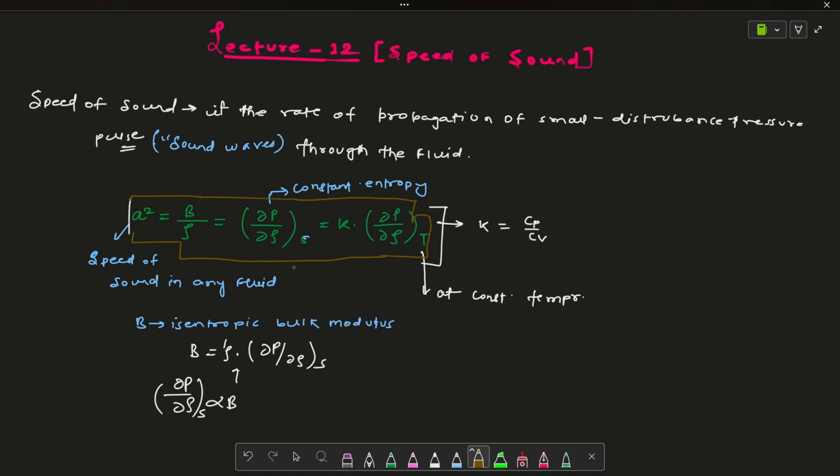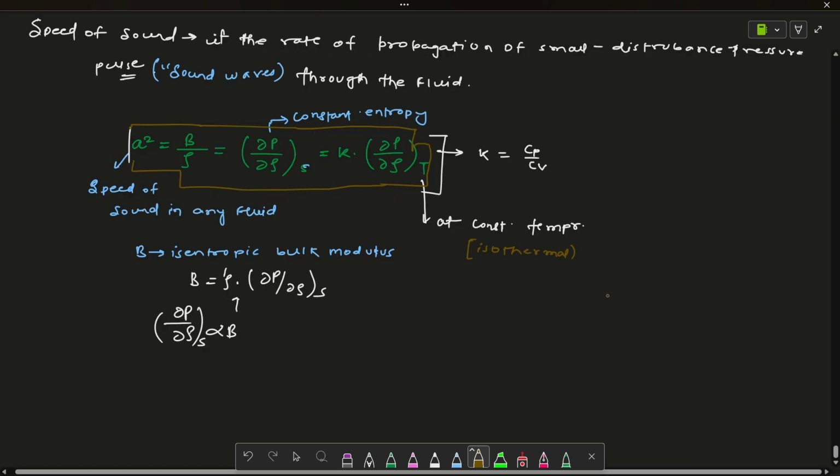All these are defined for the speed of sound at constant entropy or constant temperature. When the process is at constant entropy, we will use the first two formulas, and where it is at constant temperature, that is isothermal, we will use this formula. I will write it as isothermal here. I hope you all understand this.